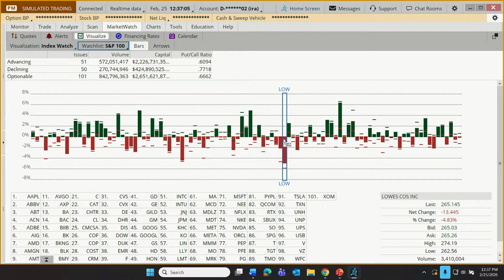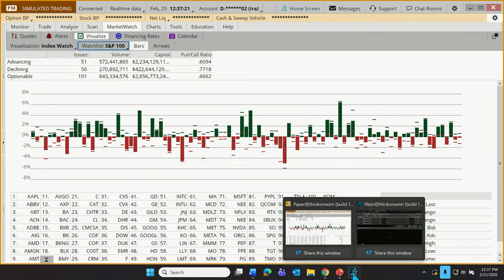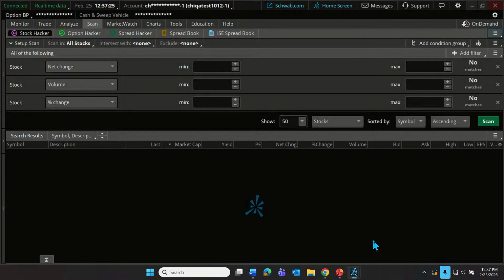But the final thing that I wanted to show you today in this discussion of tracking market strength, tracking sector strength, tracking individual companies within strengthening or weakening sectors is the scan feature. And for this, we're going to flash over to the demonstration live account. Now, this is just a fake live account, but I'm going to be using a feature here that's not available on Paper Money. So if you're following along at home and you say, Cameron, I can't do that, it's because we have to do this on the live platform.